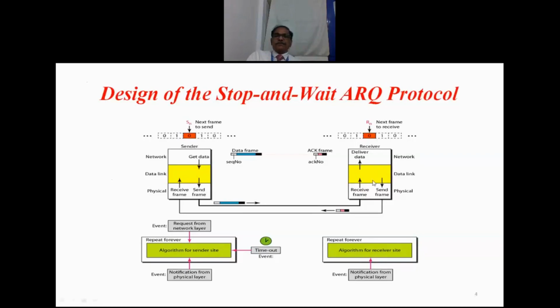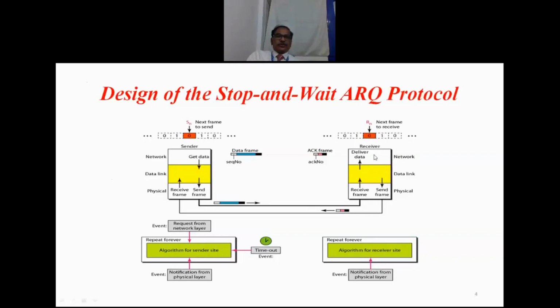Here the receiver, the moment it has received the frame and the frame doesn't have any errors, is going to make note of it. The received frame is this, so the next expected frame is even. An odd frame is received, so the next expected frame will be even. Then it is going to send the acknowledgement for even. So, I want the next even frame. That is the meaning in this particular case. That is how it is going to mark.